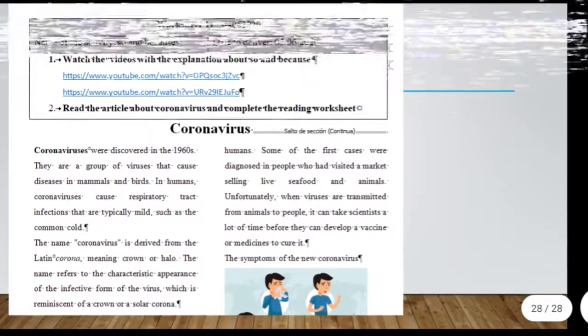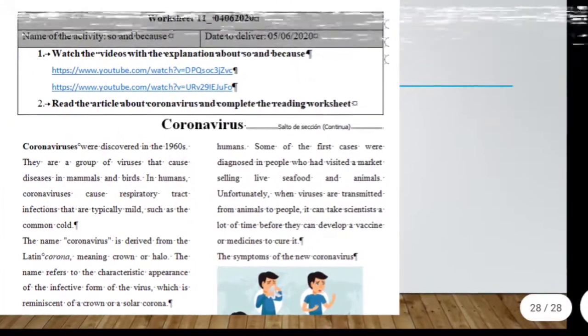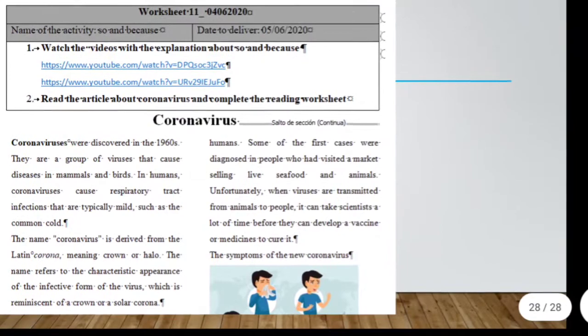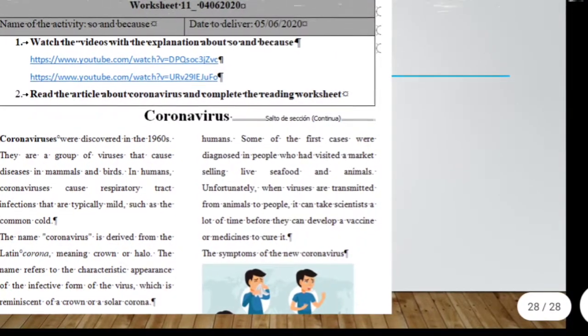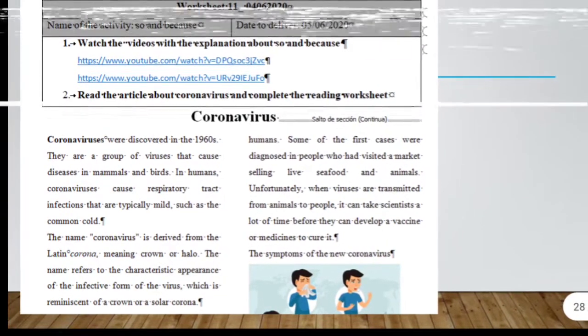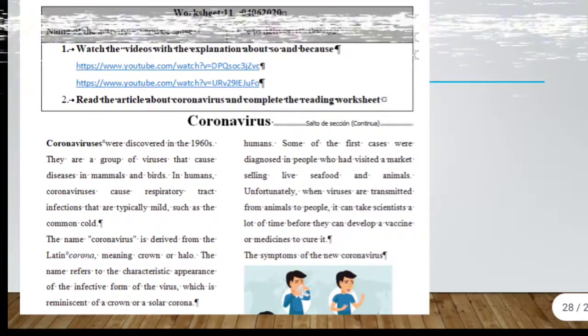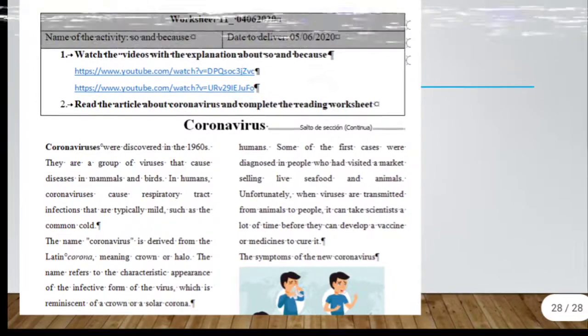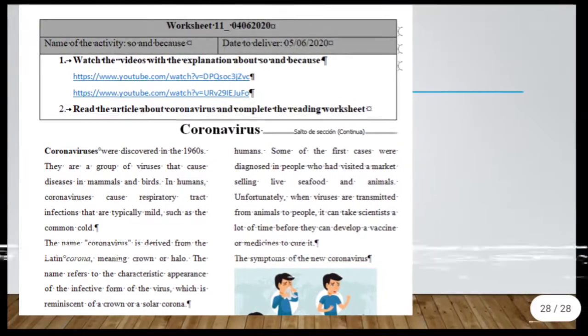Finally, we have here worksheet number 11. Please, number 1, watch the videos and the explanation about "so" and "because" to reinforce. After that, you have to read the article about coronavirus and you have to answer the worksheet in your file. The reading worksheet is in the Word file.